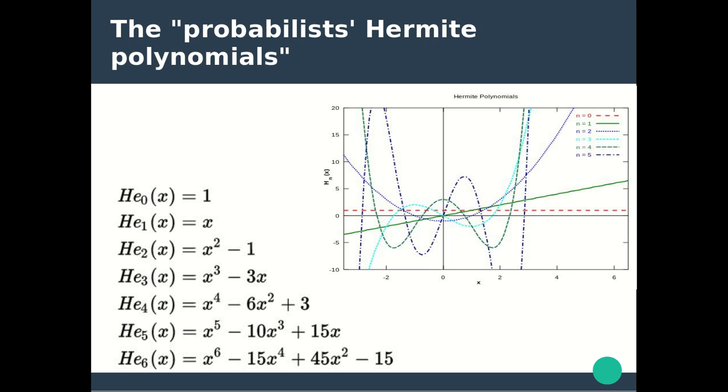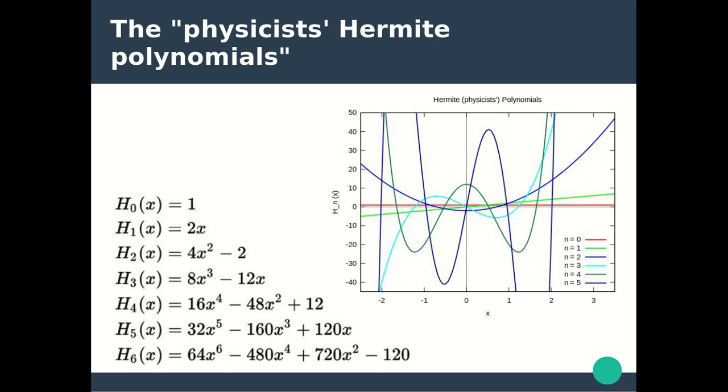Here we have the values of the first 6 probabilists' Hermite polynomials and a graph representing the same. Here we have the values of the first 6 physicists' Hermite polynomials and a graph to represent the same.